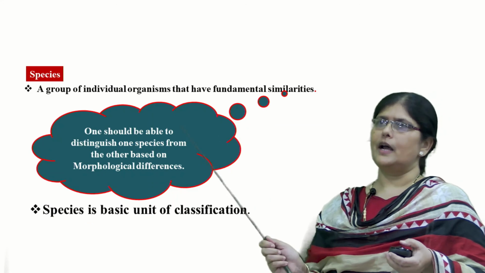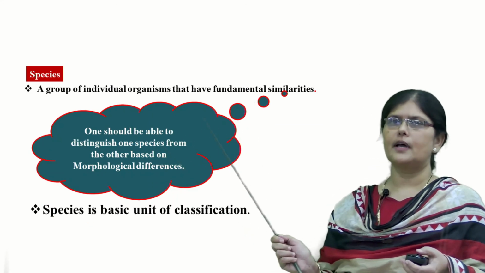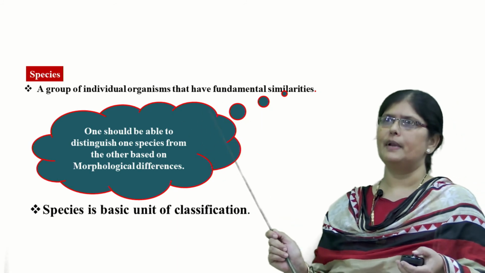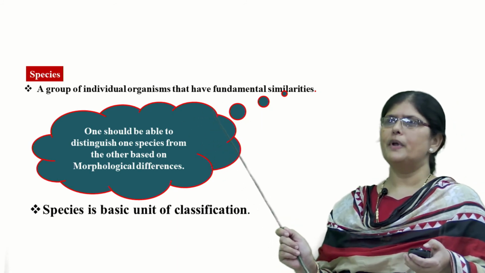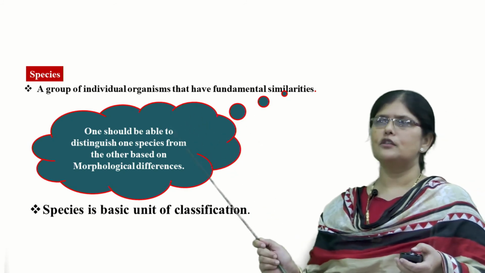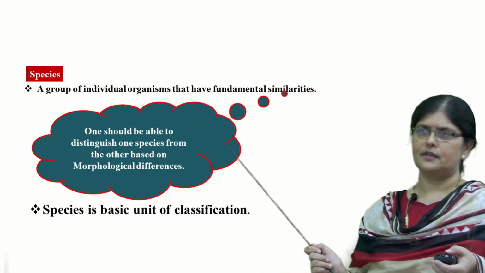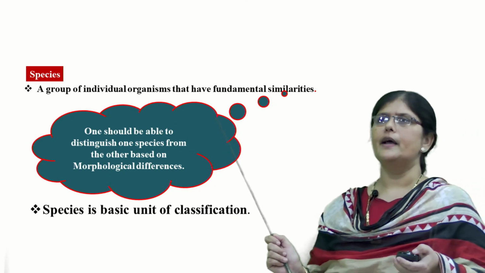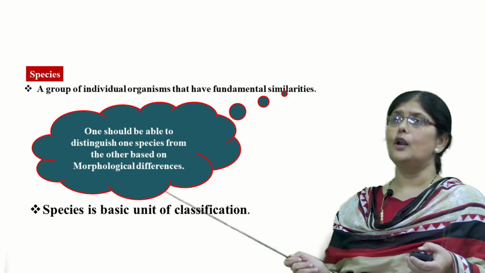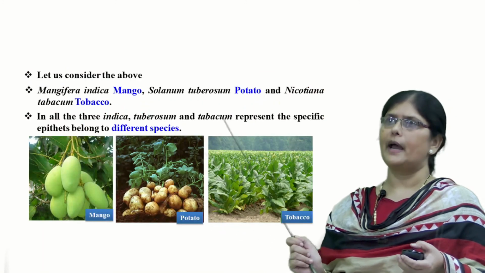Now let us understand what is meant by species. Species are a group of individual organisms which have fundamental similarities. So one should be able to distinguish one species from another based upon morphological differences. Species can be regarded as the basic unit of classification. It is at the lowest level in the taxonomic hierarchy.